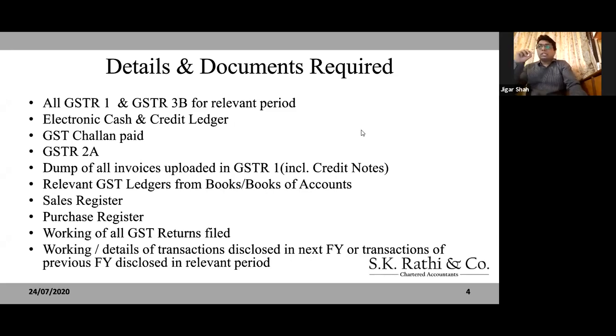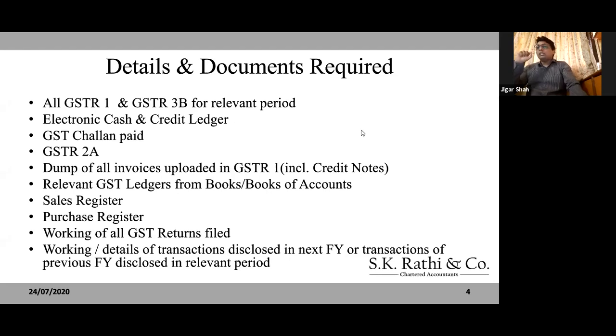Yeah, so the key point over here is that a lot of the time the mistake we make is that we download the invoices, but we don't download the parallel credit notes. So even in GSTR2A, if your supplier has issued a credit note in your name, you need to ensure that you are downloading that data as well. So just ensure that this thing is in place.